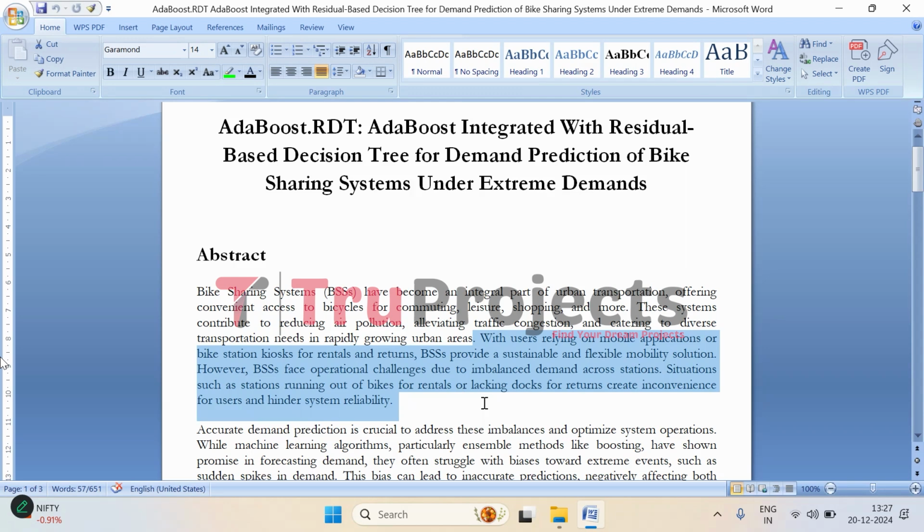This imbalance in demand causes frustration and disrupts the smooth functioning of the system, making it harder to rely on bike sharing systems when you need them most. It is a critical issue that needs to be addressed to ensure that these systems can work efficiently and also keep up with the needs of the growing number of users.